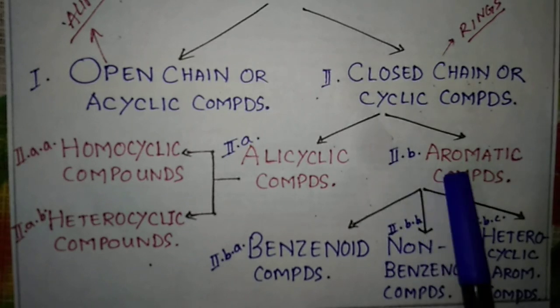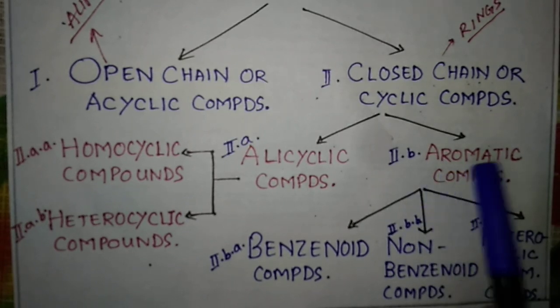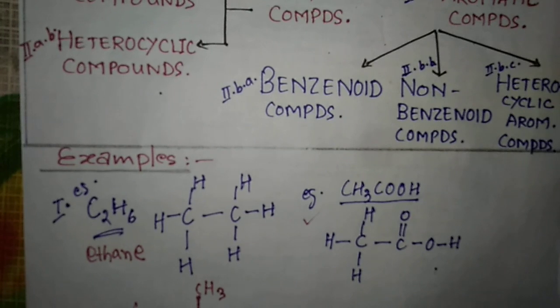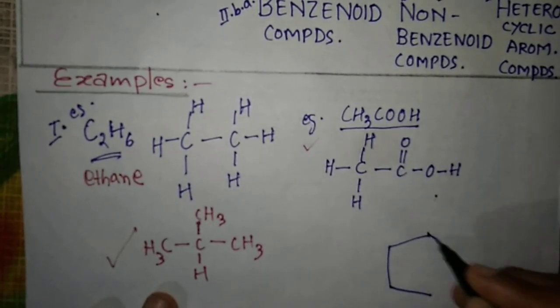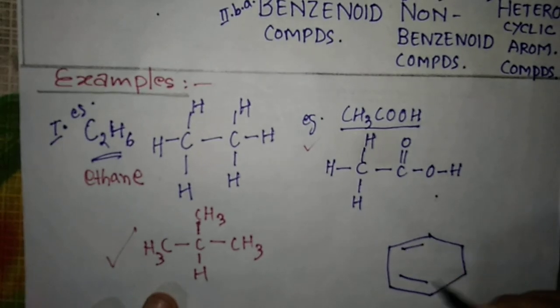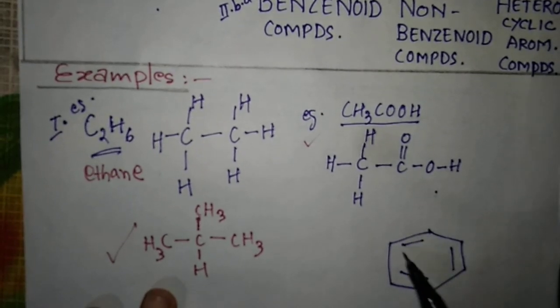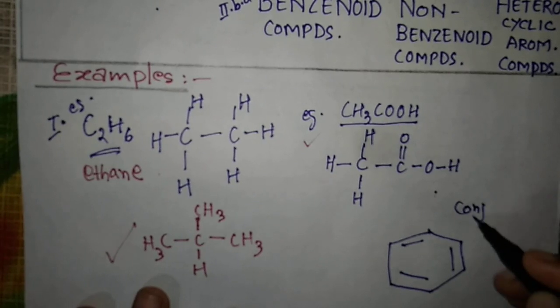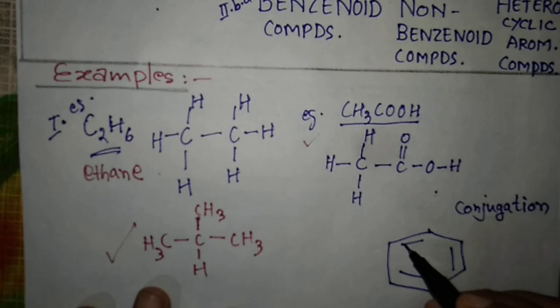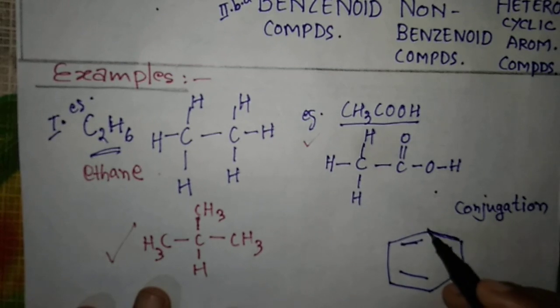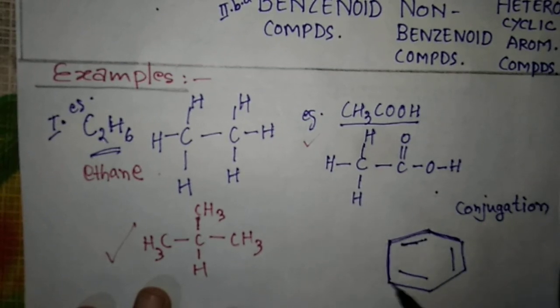And third one is that in these aromatic compounds you will get some kind of benzene ring. You already know benzene ring is like this, right? In these aromatic type of compounds, you will get conjugation. Conjugation means what? You will get alternate single and double bonds. You can see here you have a single bond, again here it is a double bond, again a single bond, again a double bond.